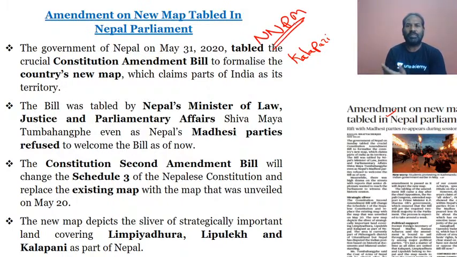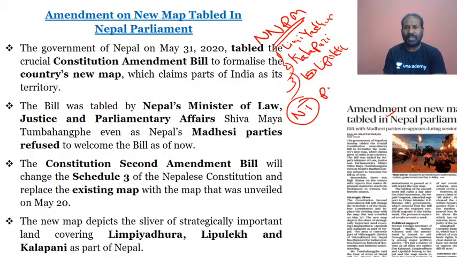Nepal has come up with a new political map, and in this new political map they have added Limpiyadhura, Kalapani and Lipulekh. So definitely these three regions are included in Nepal's territory, as part of the new political map of Nepal.